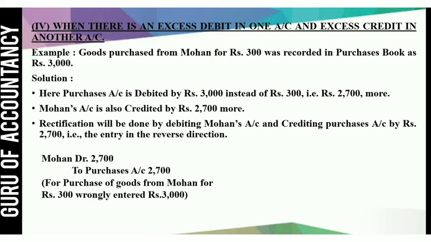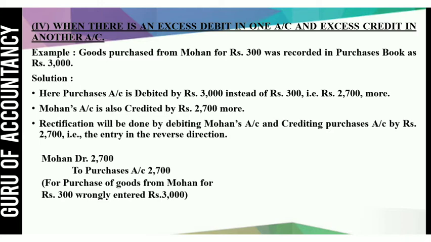Here more amount is recorded, so we will pass reverse entry. So Mohan account is credited more by 2700, we will debit it, and purchase account debited more by 2700, we will credit it. So your final rectification entry would be Mohan account debit rupees 2700 to purchase account 2700.